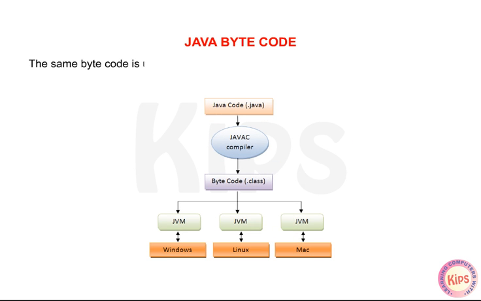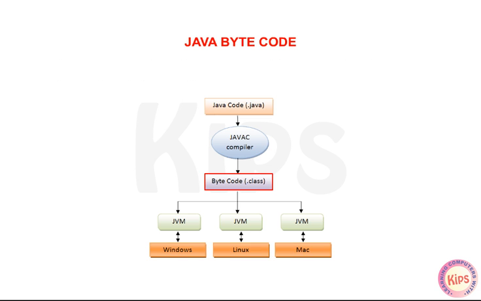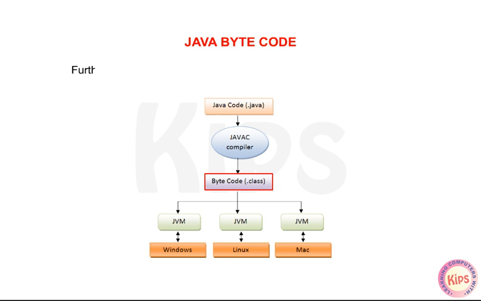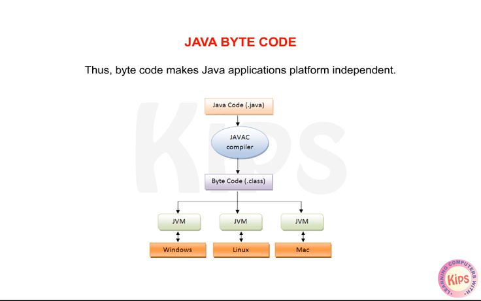The same bytecode is used by all interpreters to create various types of machine code supporting corresponding platforms. Hence, Java bytecode is a special format of Java code which is produced by the Java compiler. Further, this bytecode can be interpreted using JVM for any platform. Thus, bytecode makes Java applications platform independent.